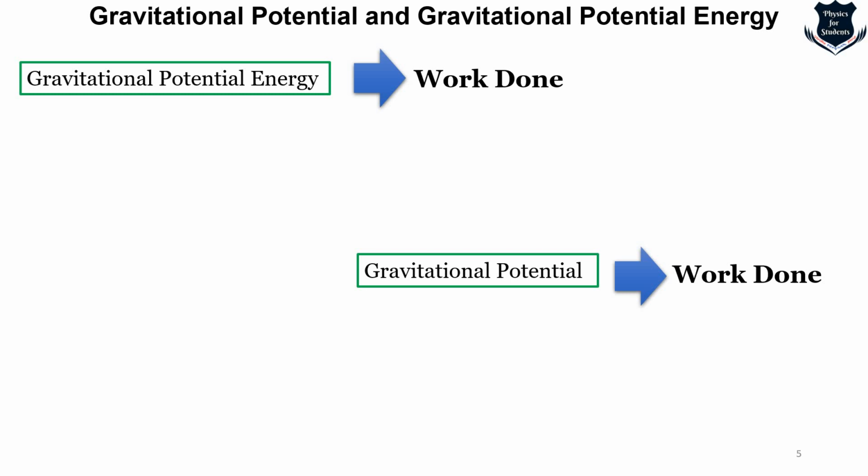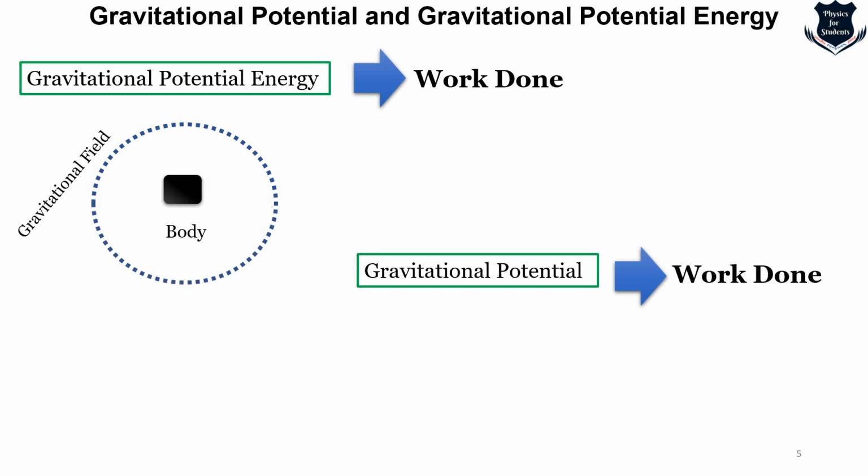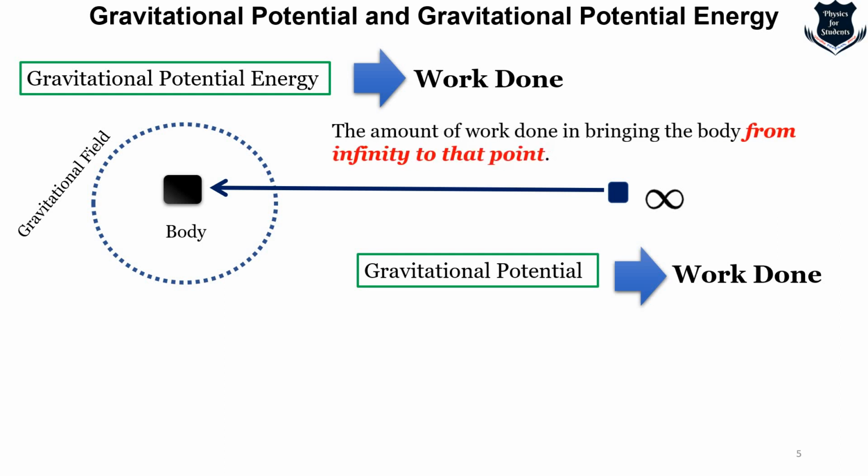Now let me show you a simple illustration. Say for example, this is a gravitational field and here is a body. It can be a brick, a ball, anything. And there is another body which is located quite far, almost at infinity. Now if I am trying to bring this blue body closer to this body which is surrounded by a gravitational field, then we say that the amount of work done in bringing the body from infinity to that point is called gravitational potential energy.